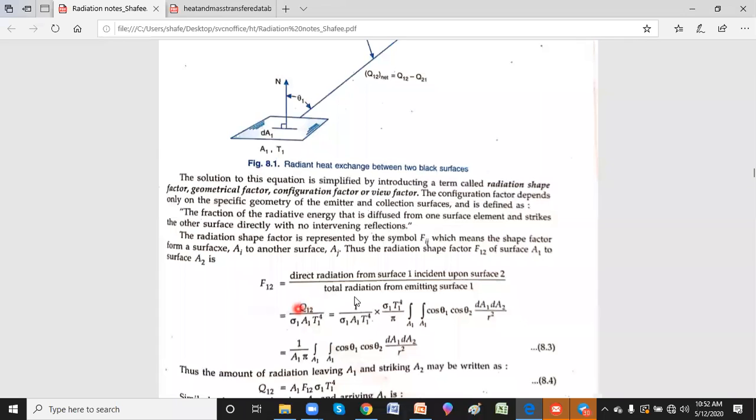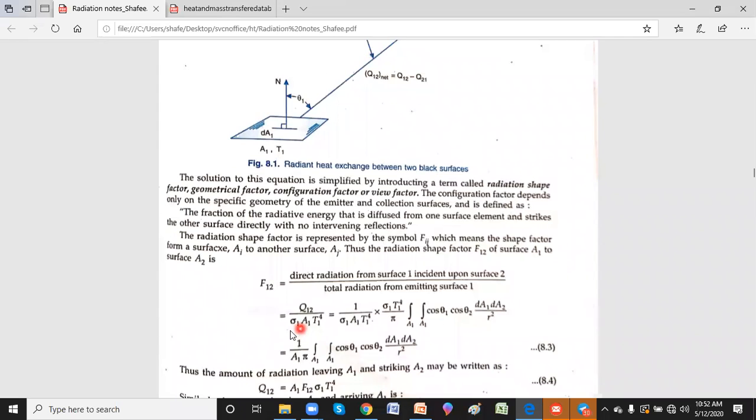And what is the total radiation? Total radiation may go in different ways, but I'll be taking only what is directly falling. So what is Q12 divided by the total radiation? The total radiation is given by your Stefan-Boltzmann law, which is sigma 1 A1 T1 power 4. Sigma is the Stefan-Boltzmann constant.